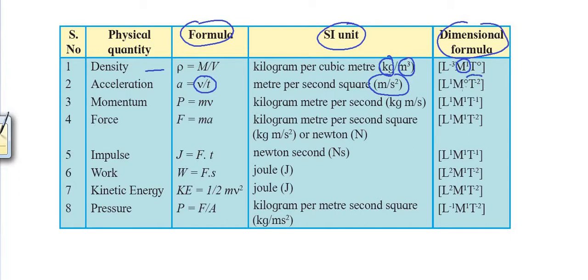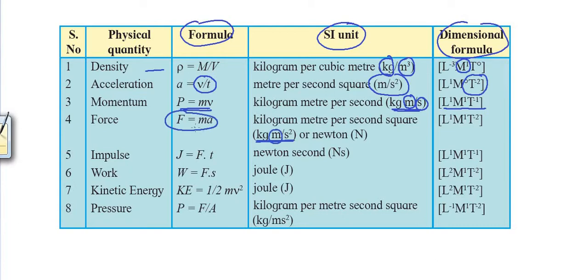In dimensional formula it will become T raised to minus 2. Okay. Next, momentum, mass multiplied by velocity. Kilogram meter per second is its unit. Kilogram, mass, M raised to 1, meter, L raised to 1, and time once in the denominator, so T raised to minus 1. L1, M1, T raised to minus 1.